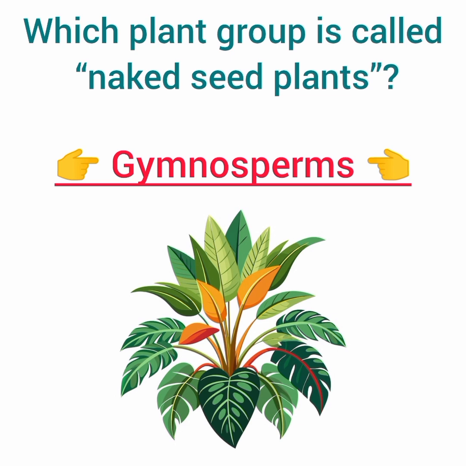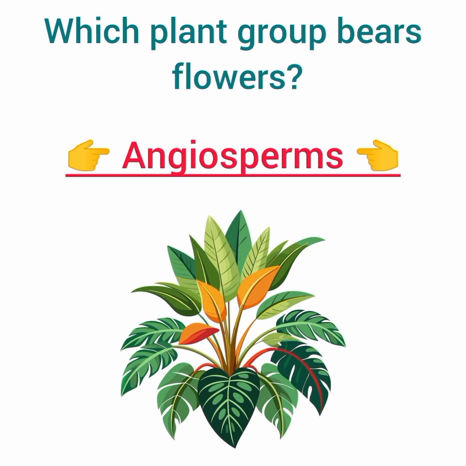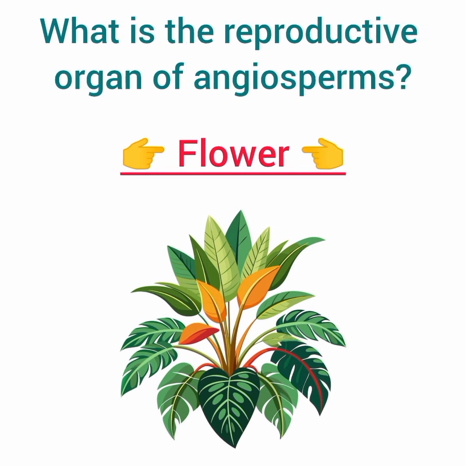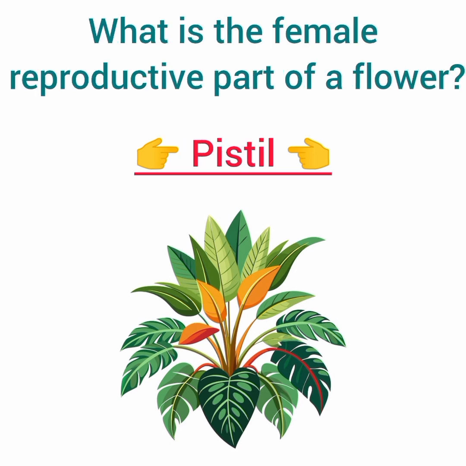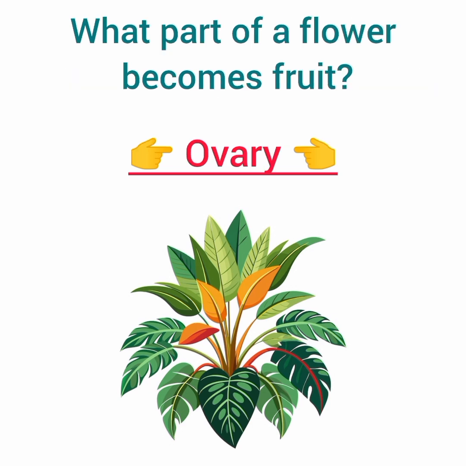Which plant group is called naked seed plants? Answer: gymnosperms. Which plant group bears flowers? Answer: angiosperms. What is the reproductive organ of angiosperms? Answer: flower. What is the male reproductive part of a flower? Answer: stamen. What is the female reproductive part of a flower? Answer: pistil.